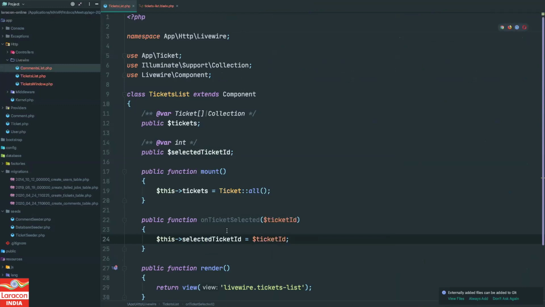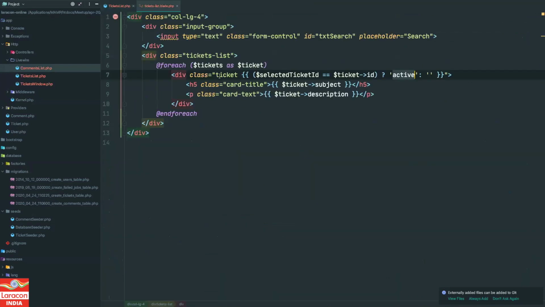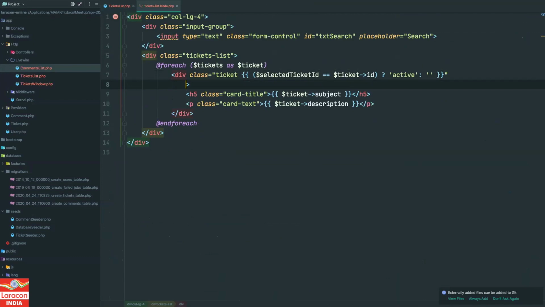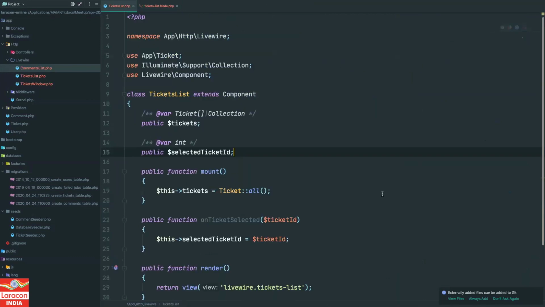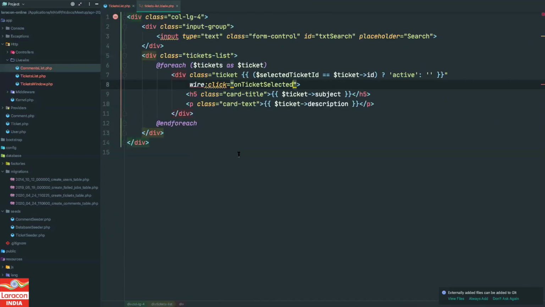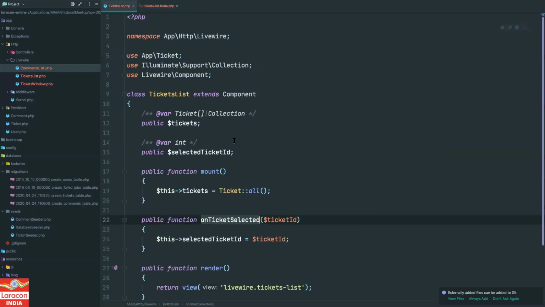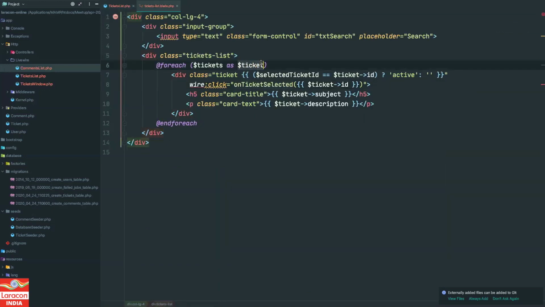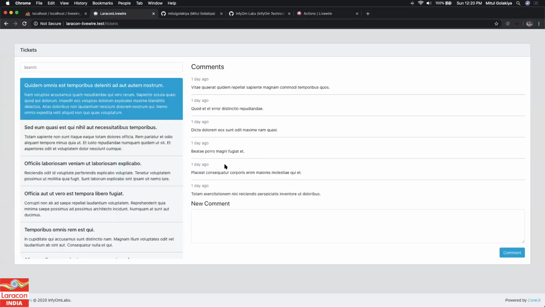So now we need to define this function on the front end with the ticket id. So let's do that. This is the div. Let me go on the second line. I will say wire:click, then my method name that I have just defined over here, and then I will pass the ticket id. So what we are doing, we are defining the method on ticket selected that we have declared over here. We have the parameter ticket id, which will basically be this ticket. So let's see what is happening.